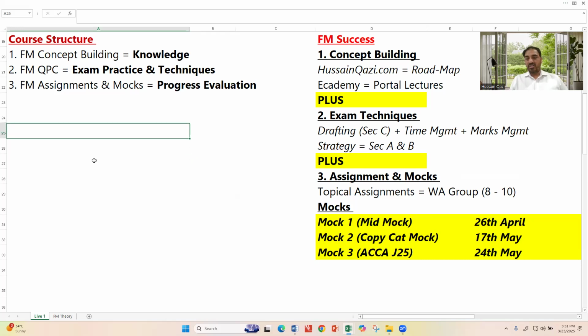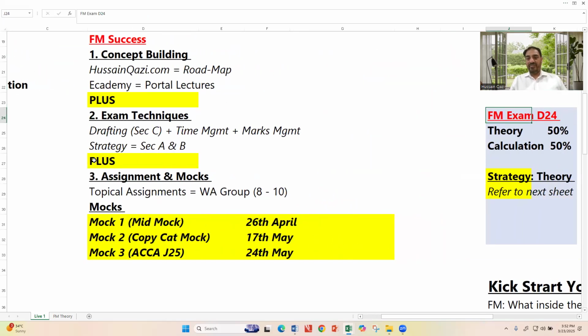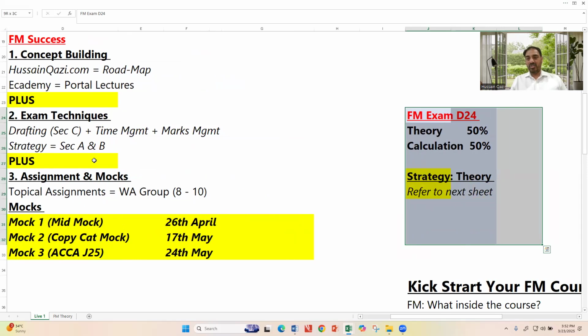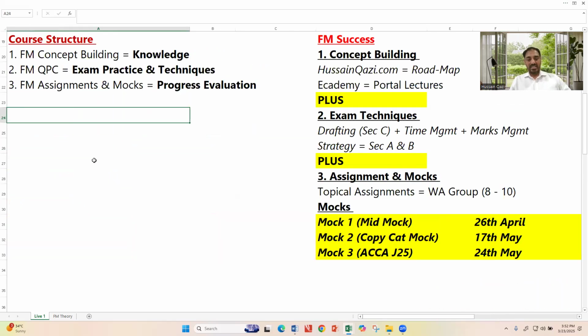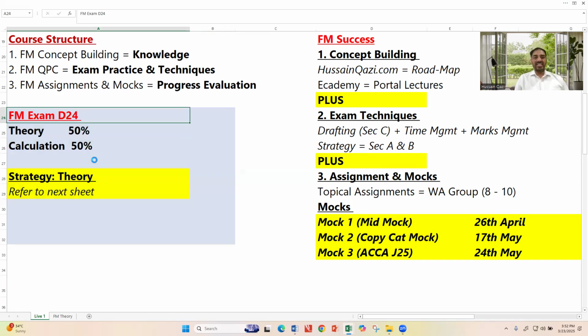So the course structure is based on these three components. Obviously, one very important thing you must know: what is the right way to cover the theory and calculations? Share with us how much the examiner examines the calculation and the theory.